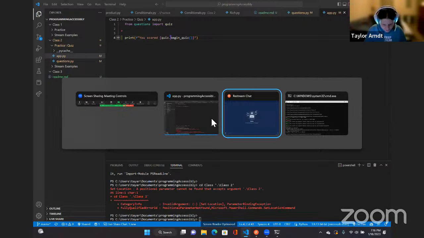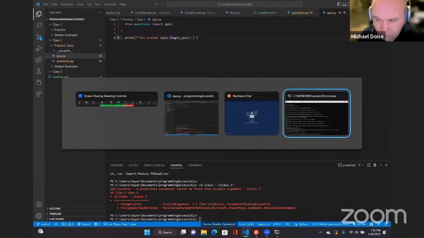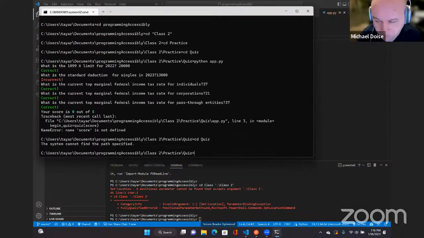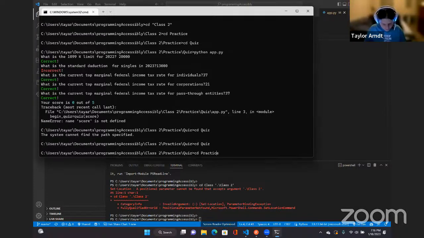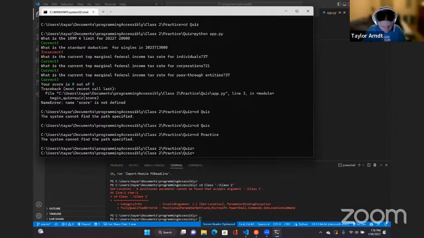Hold on. Sorry, guys. The terminal is faster because it's in a different NVDA configuration. Should I slow that down too, Michael? It's fine. Windows System 32 CMD. All right. The system cannot find the path specified. Python, sorry, it's being super slow. Python space app.py.